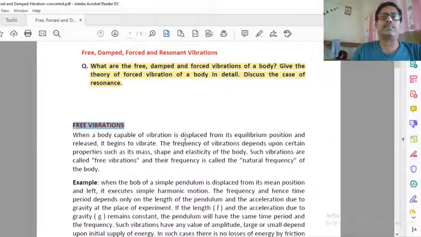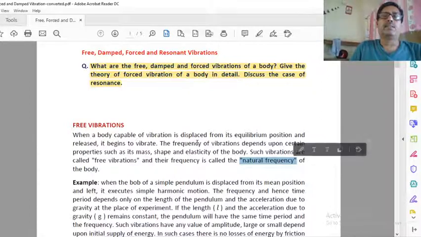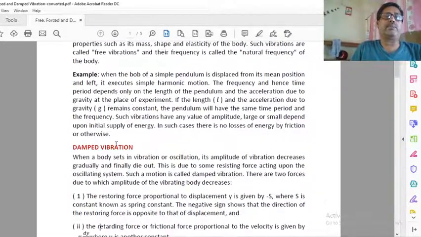This type of vibration is called free vibration because one time we applied force, one time we gave a jerk to set it into motion, and now the body is free to vibrate. We do not apply force periodically or time to time, and that is why it is called free vibration. Here, the frequency with which the body is vibrating is called the natural frequency. So, see here, this one is the natural frequency. So, this is the free vibration, not damped vibration.